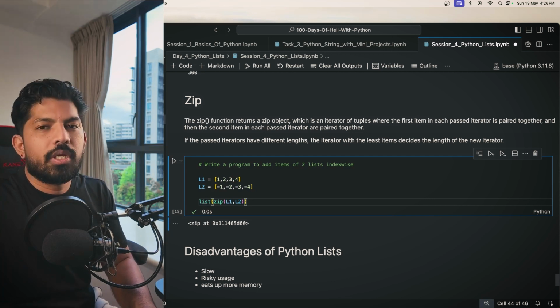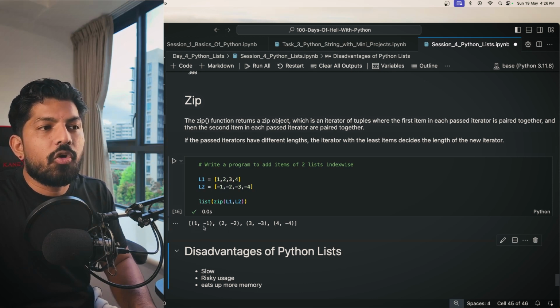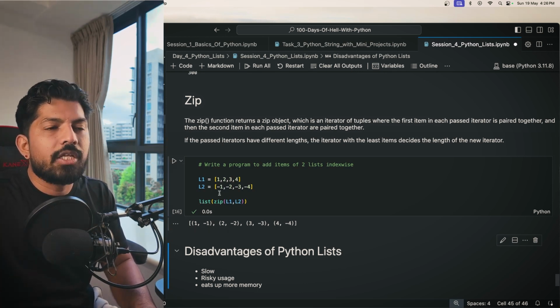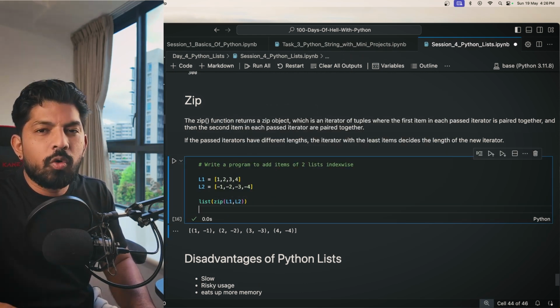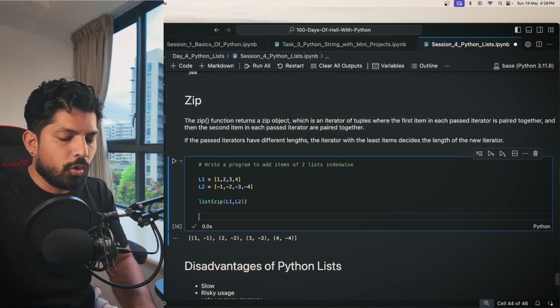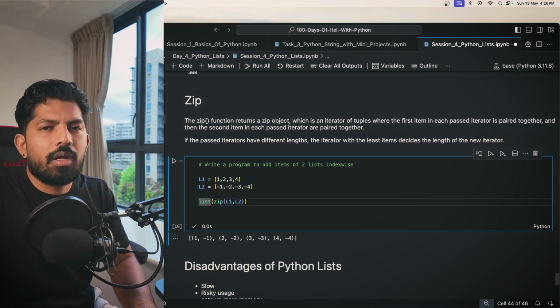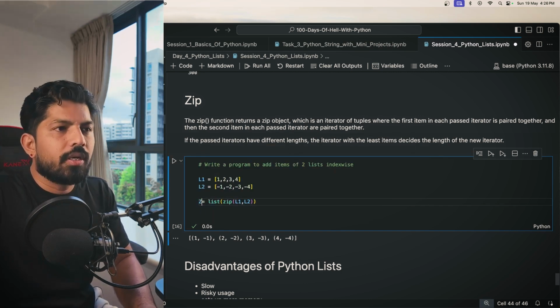And now when you hit shift enter, you will get the values in a list of tuples, correct? But still we have not achieved our target, which is to add these values. So for that, you can apply the for loop or the list comprehension, right? So here we'll be applying the list comprehension. Let's say we can store this value in another variable, z equals the function.